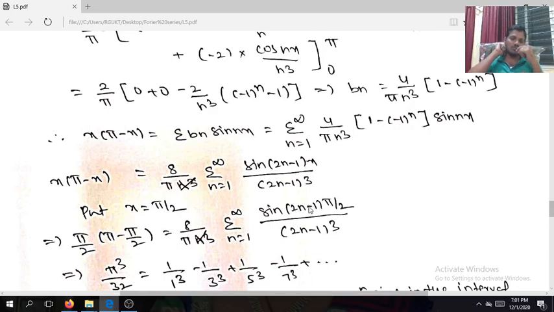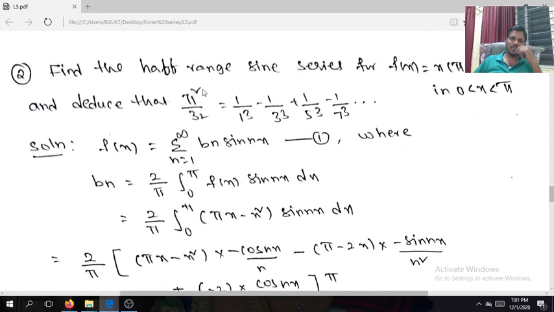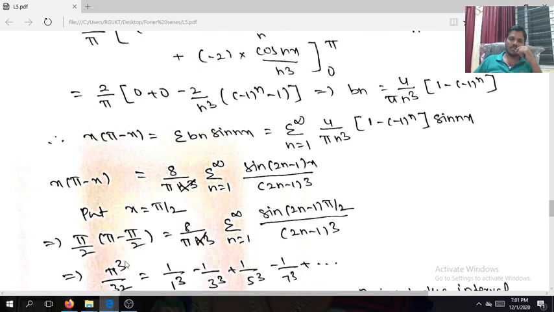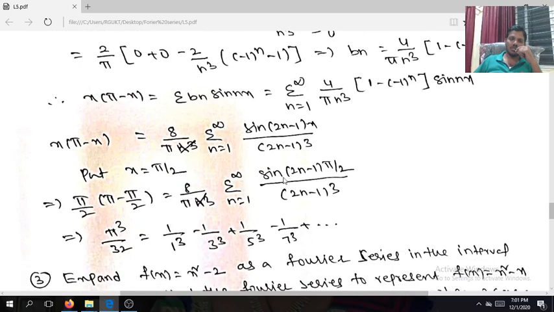So we have sin of (2n minus 1) into pi by 2, that is minus 1 whole to the power of n, and you take out the terms. Here it is pi by 2, here it is replaced. It is not pi square by 32, it is pi cube by 32. It is pi by 2 into pi by 2, pi square by 4, and this goes to the denominator, and the pi comes to the numerator, pi cube by 32. If you take the terms, the first is positive, 1 by 1 cube.